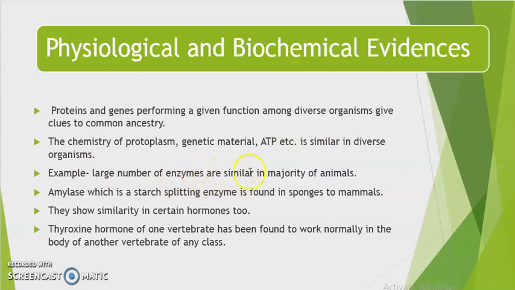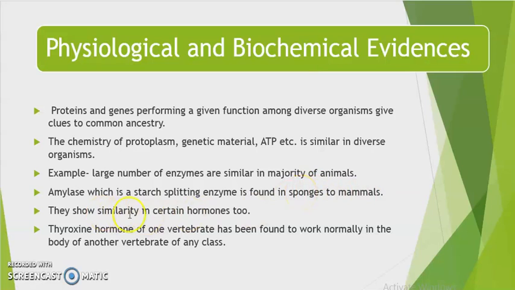A large number of enzymes are similar in the majority of animals, like amylase, which is a starch splitting enzyme. It is a starch digesting enzyme, so it is common from sponges to mammals. It is found in sponges as well as in mammals. So it is very diverse, found in most animals from sponges to mammals. This indicates that we should have evolved from some common ancestor.